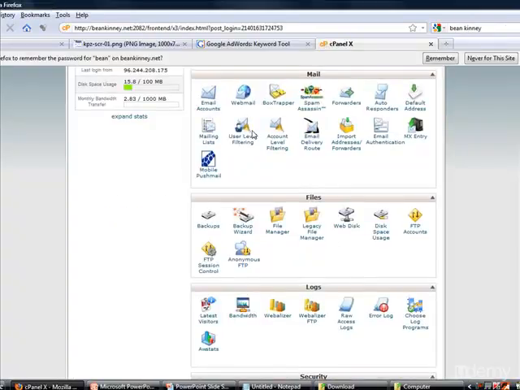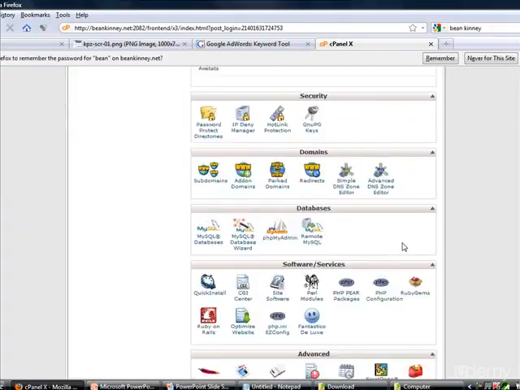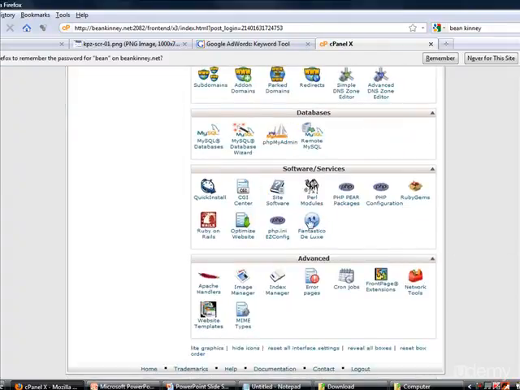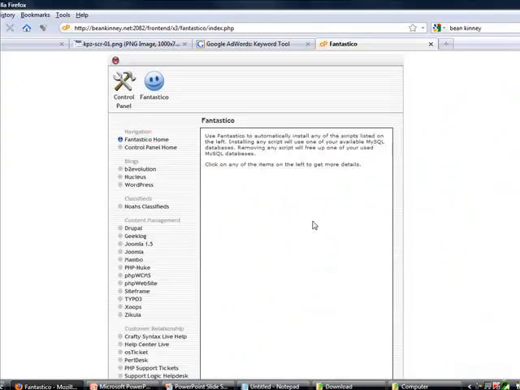So when you do get your domain name, eventually after we go through this section on actually deciding on your line of business that you're looking to get into, and you buy that and you set up your hosting, you should be able to go to your domain /cPanel, and it'll bring you, after you log in, to a page that looks like this. Now, the easy way to install WordPress would be to scroll down until you see a little happy face here that says Fantastico Deluxe right there. Okay? That's where you're going to go to install all the scripts that I was talking about earlier.